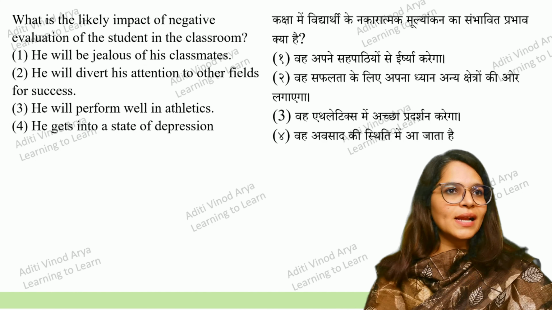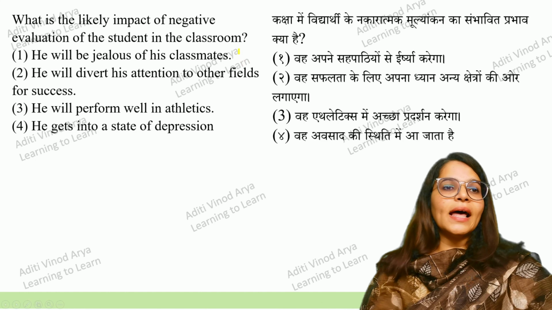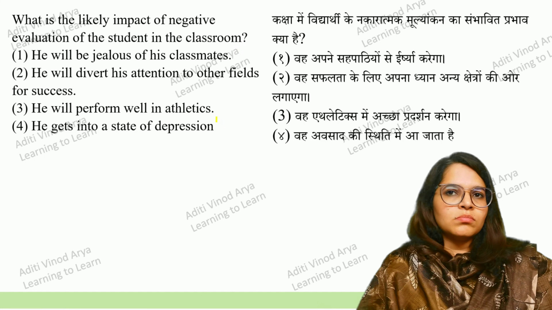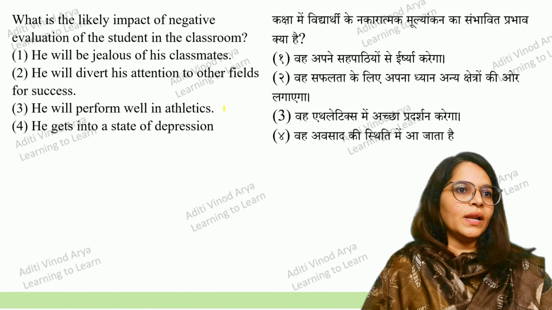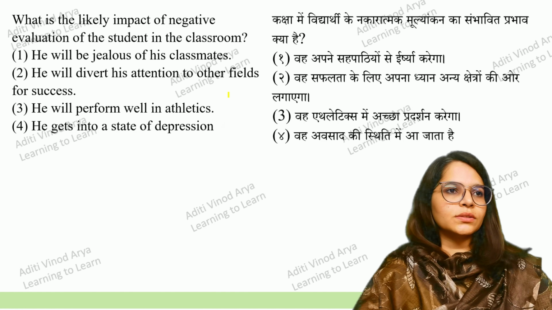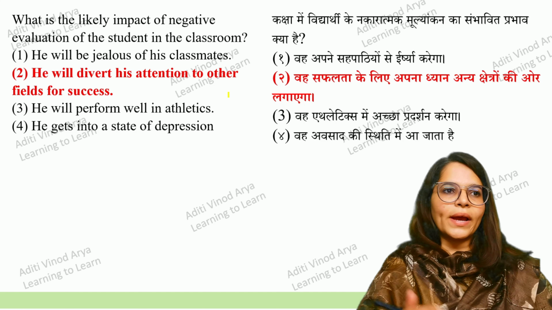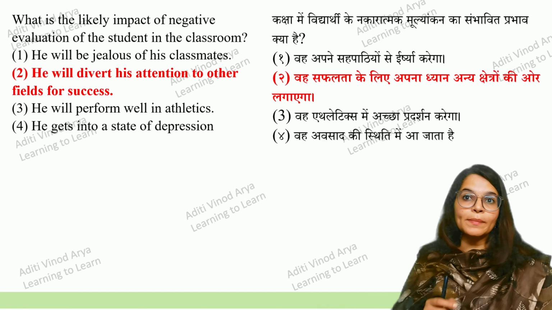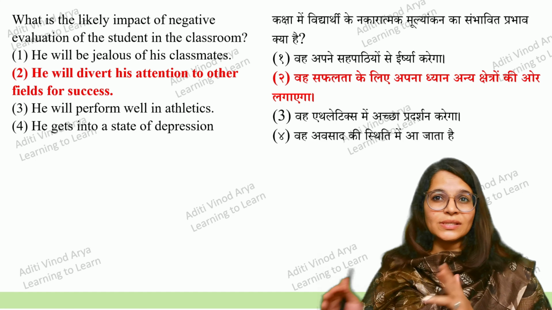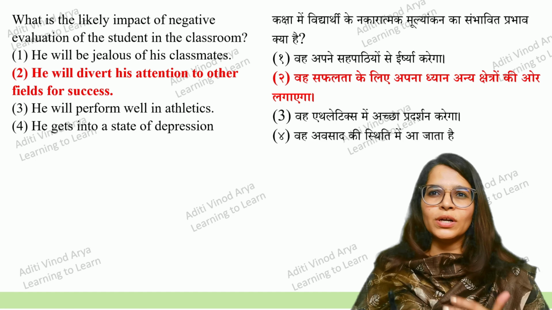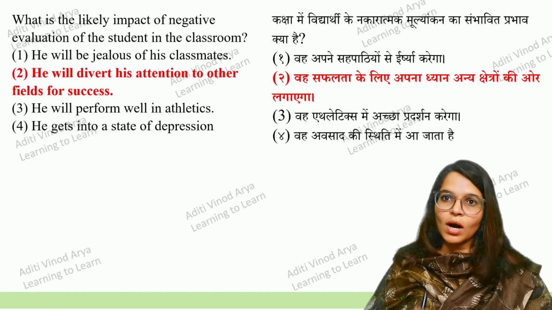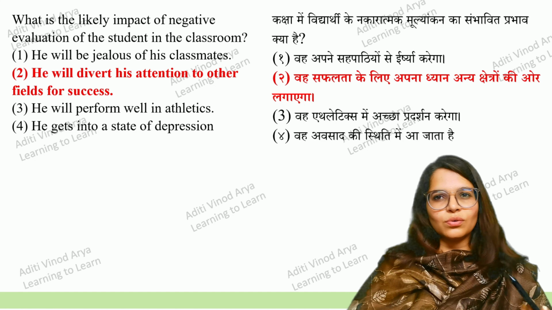Okay, he will be jealous of his classmates. No, that is not the right answer. He will divert his attention. That could be one of the answers. He'll perform well in athletics. He might divert but not perform well. He might get into depression. No, second is the right answer. That was very simple. Why not perform well in athletics? Because it was never mentioned in the paragraph that he will do well in athletics. He will divert his attention. That is what is mentioned. So don't confuse yourself while answering these kind of questions. If something is not given, do not assume that. Okay. So this was an easy question.